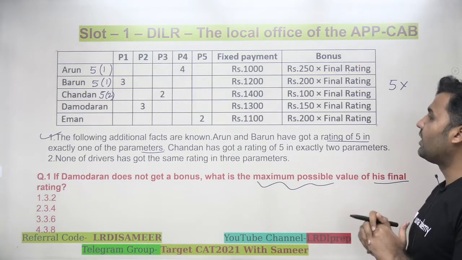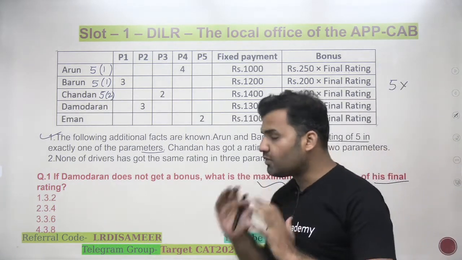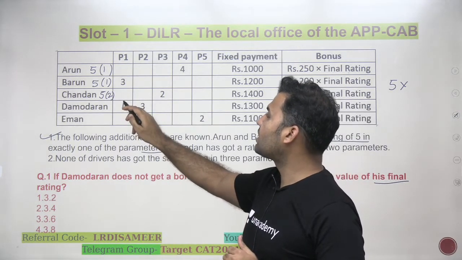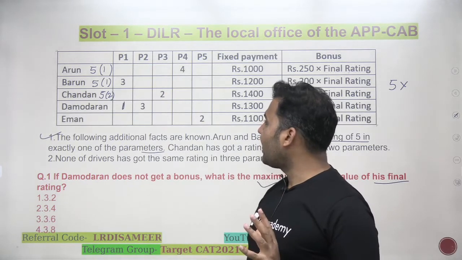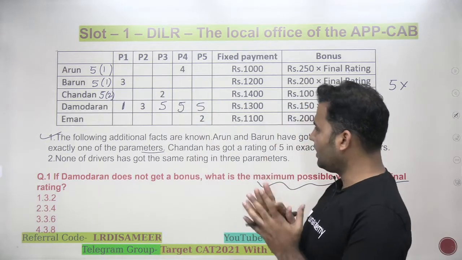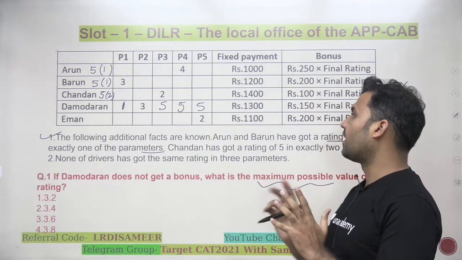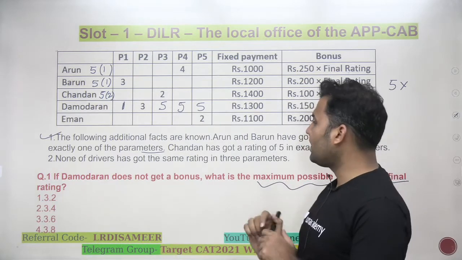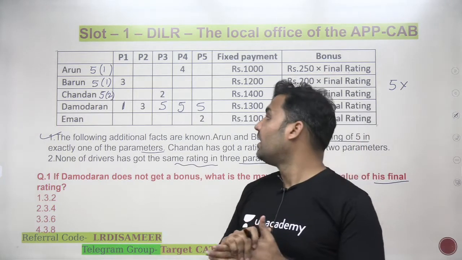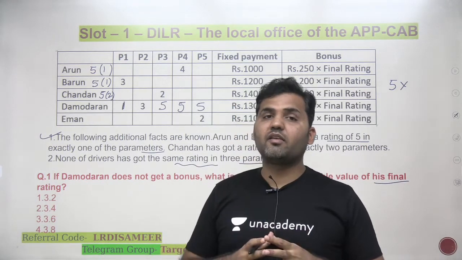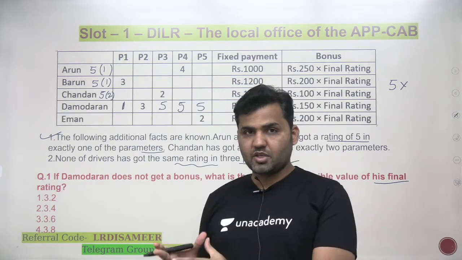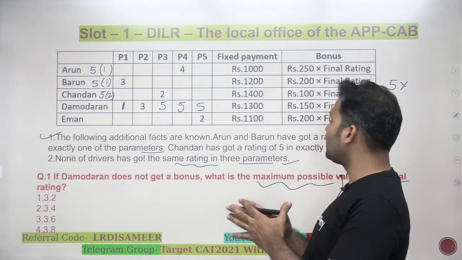What you can do is, there are 2 cases. If I want Damodran not to be eligible, in one of the cases I give Damodran 1 in any of the parameters, and in the rest of the 3 parameters I give Damodran 5. Will Damodran be eligible for the bonus? No. Okay, there is one more condition that you need to keep in mind, that none of the drivers has got the same rating in 3 parameters. If I want to maximize the value for Damodran, I'll try to give him as many 5s as possible, but keeping in mind he should not be eligible for the bonus.